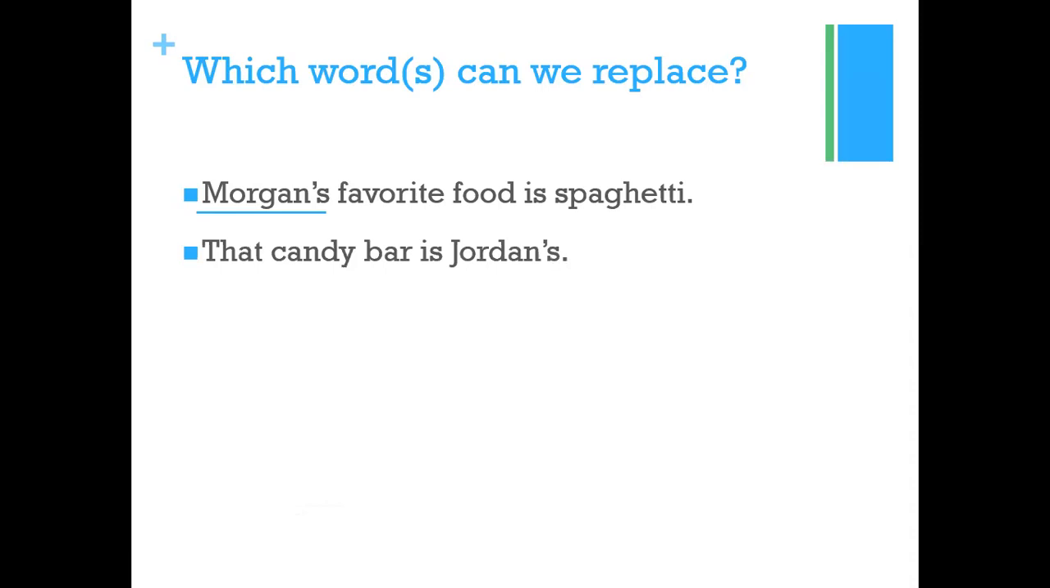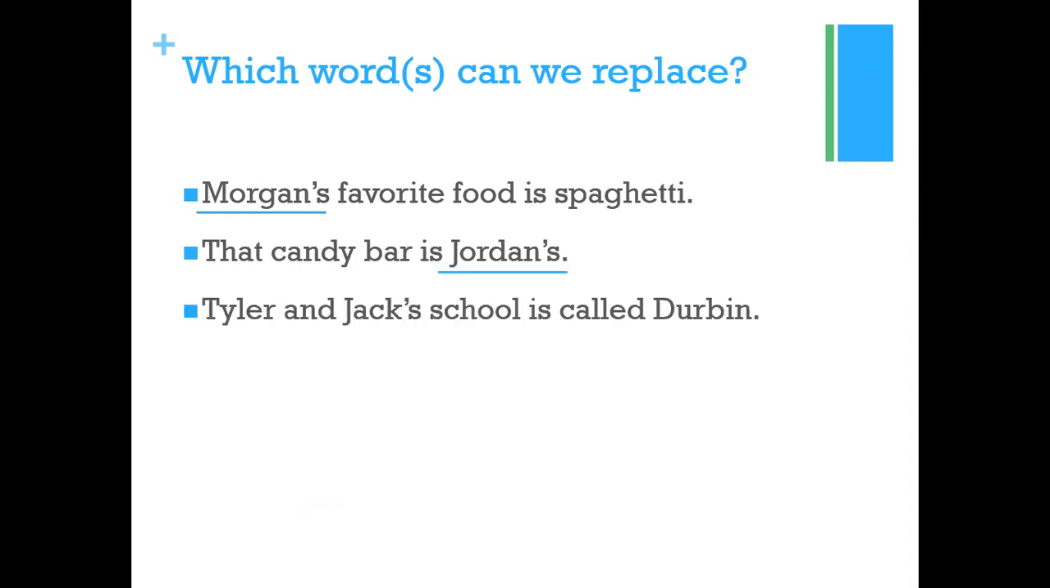The candy bar is Jordan's. Which word are we going to replace? Jordan's, because Jordan's is the possessive noun. Tyler and Jack's school is called Durban. So which words are we going to replace? We are going to replace the possessive nouns. So are we going to replace just Jack? No, we are going to replace Tyler and Jack's because दोनों के स्कूल की बात हो रही है, उन दोनों का ही स्कूल है जिसका नाम डर्बन है.